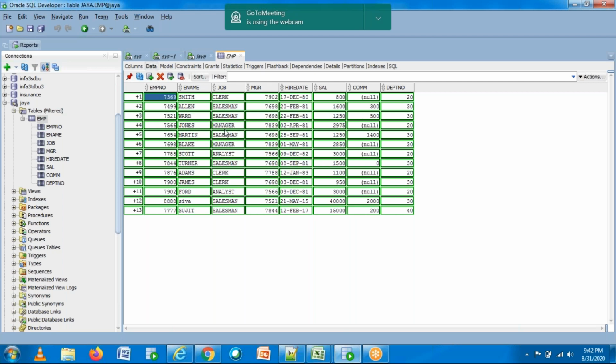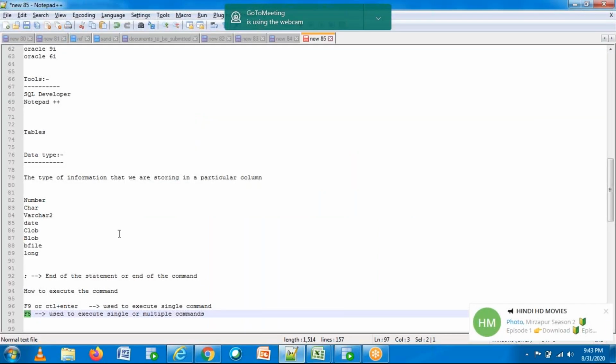Okay. So there is one more button here, right? Commit changes and rollback changes, right? See, commit changes, rollback changes. This is insert row. And let me just note it down, the terms that you see.